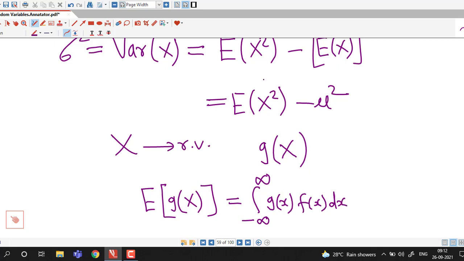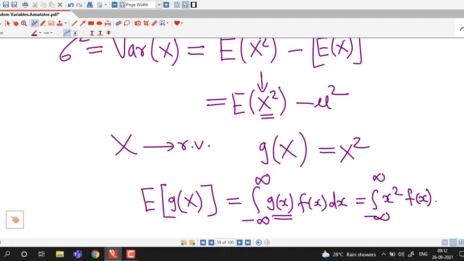So this is required for expected value of x square. If we have g(x) equal to x square, we will put expected value of x square equal to integral from minus infinity to infinity of x square into f(x) dx. So with this in mind, we try to find out mean and variance of exponential random variable.